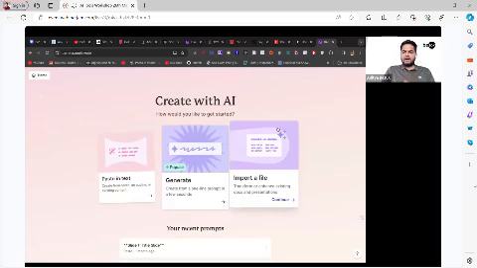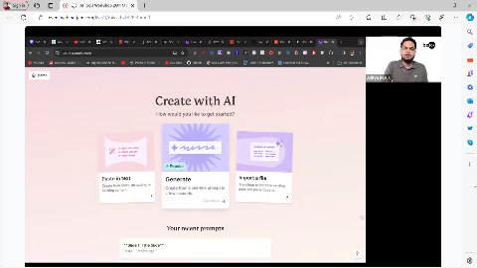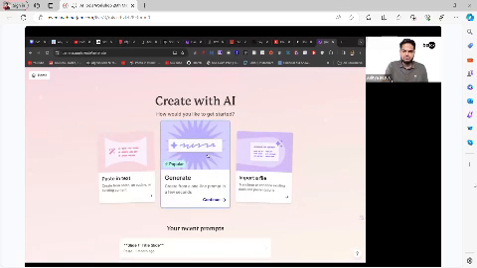Second thing you can do: let's say your boss has shared one document or one PDF with you, and asked you to create a presentation out of that. You can directly upload that document over here, and Gamma.app will take care of the rest of it. Currently, we are going to see end-to-end presentation creation from Gamma.app. For that, I'm going to select the option generate.